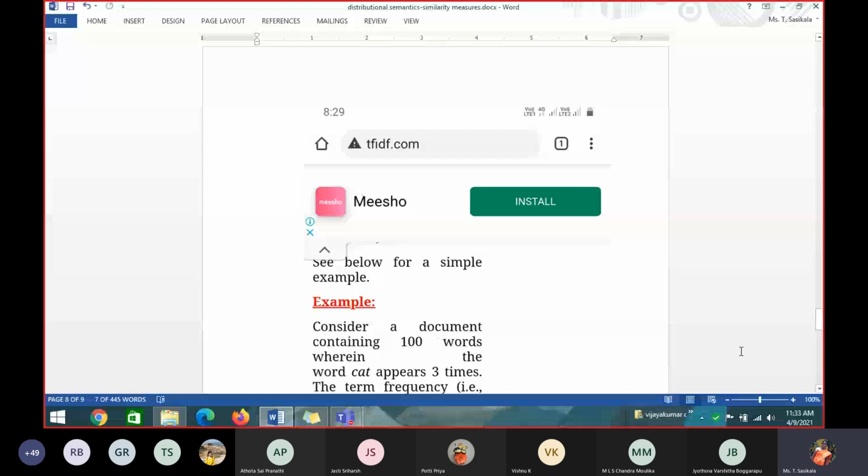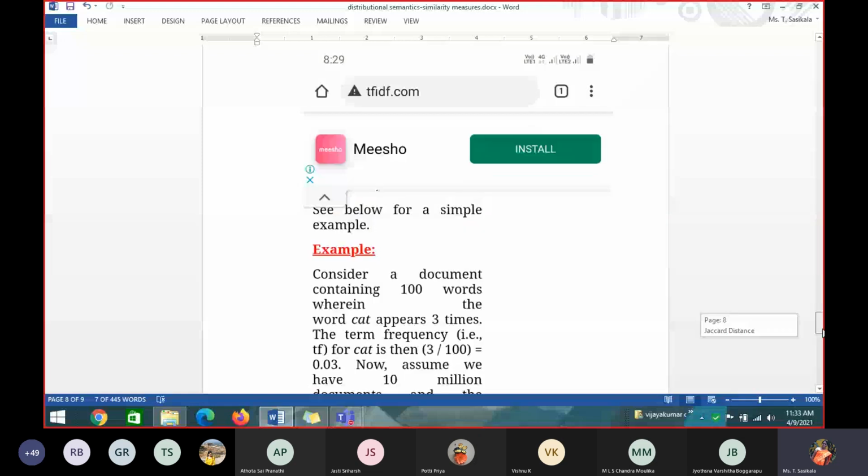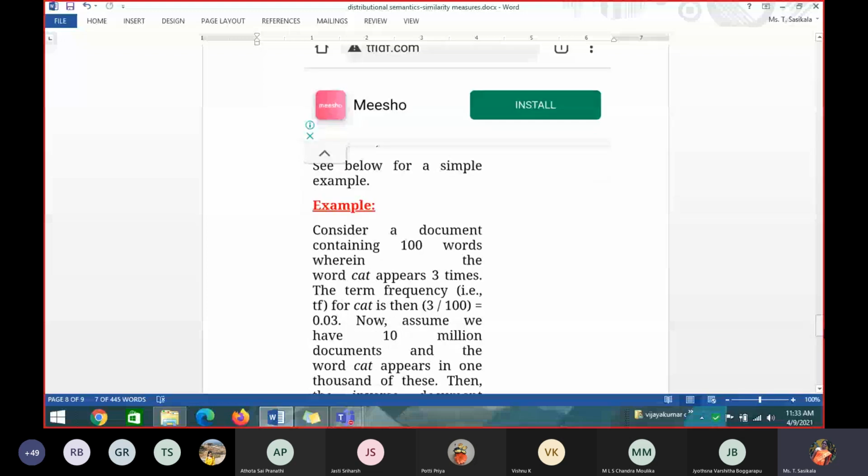Next one. Now assume that we have 10 million documents. How many documents did we have before? There was one document of 100 words. Now assume that there are 10 million documents and the word cat appears in 1000 of the documents. Calculate IDF, inverse document frequency.